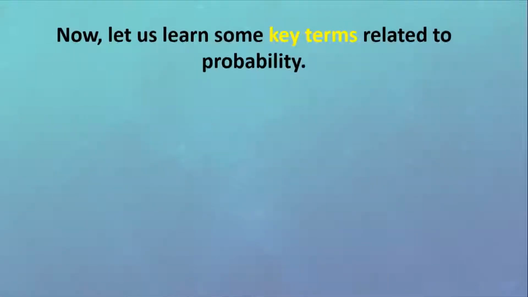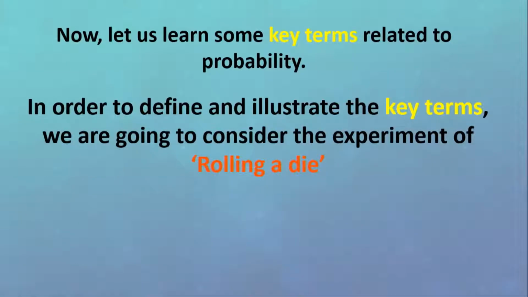Now, let's have a look at some key terms related to probability, which will help you to better understand this chapter. Now, to understand these key terms, we are going to consider the experiment of rolling a die. I'm sure that you must have seen or used a die. We usually use a die to play games such as Ludo, Snakes and Ladders, and so on. So, when rolling a die, we are going to call this an experiment or a trial.